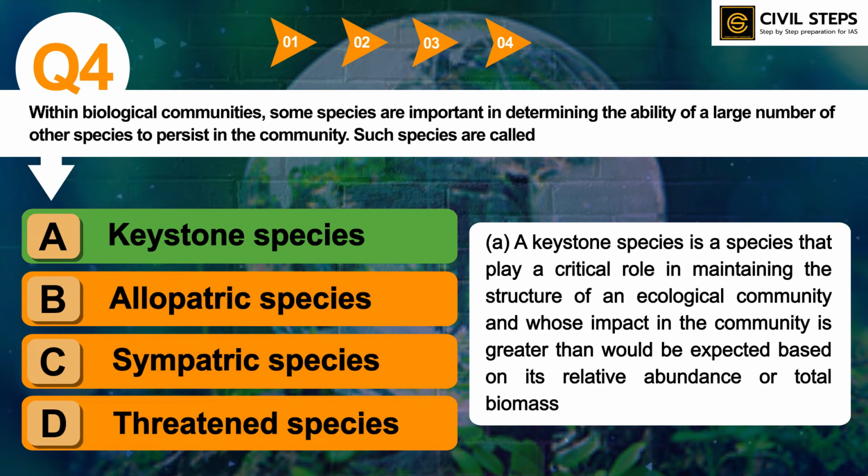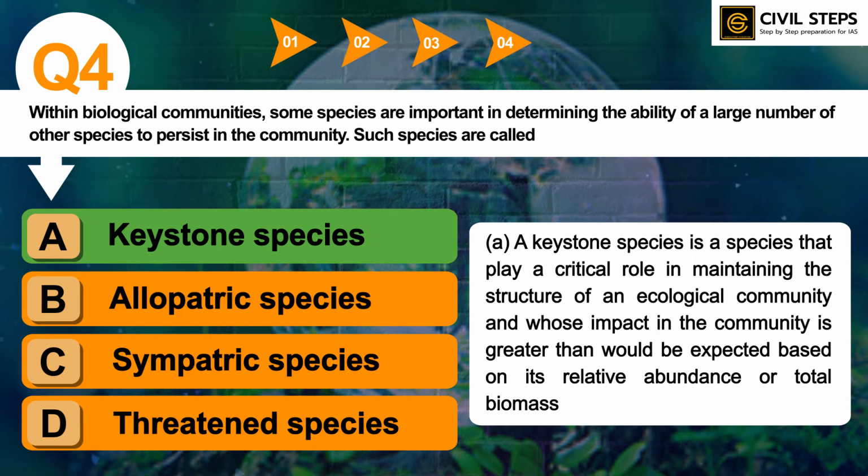So a keystone species is a species that plays a critical role in maintaining the structure of an ecological community and whose impact in the community is greater than would be expected based on its relative abundance or total biomass. So these types of species are very important. So you should know what are keystone species, threatened species, sympatric and allopatric species. So you can read more about that species from Google or basic standard sources. So you can read holistically about that species from those sources.